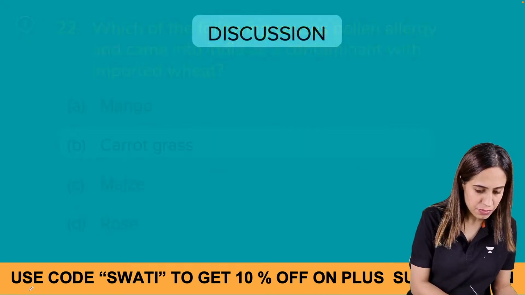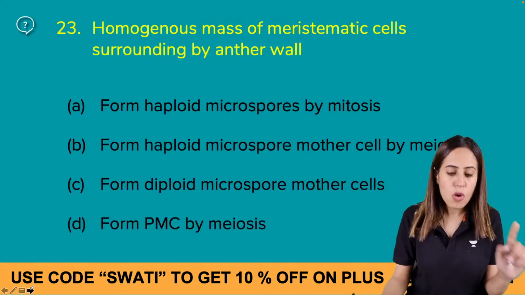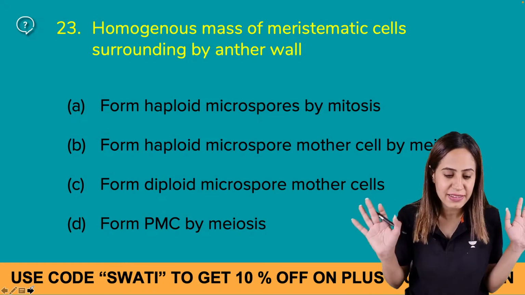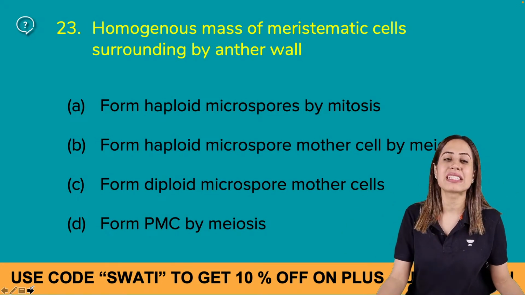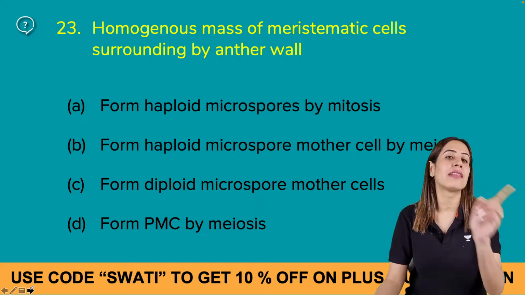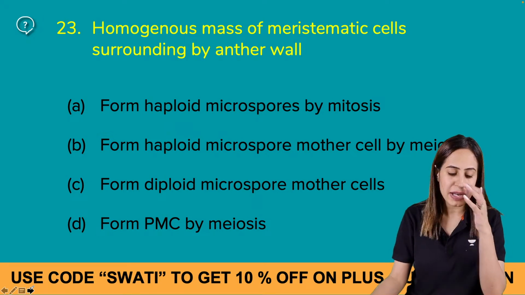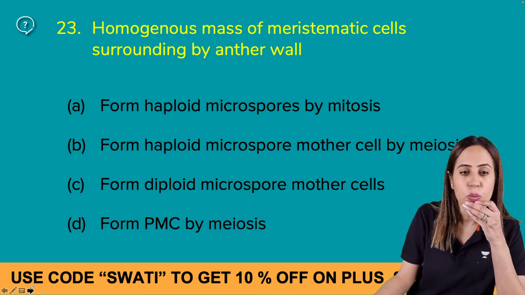Now, this homogeneous mass question is a very, very important question. I like this question. A homogeneous mass of meristematic cells surrounded by the anther wall forms what? Please tell me the answer to this one.